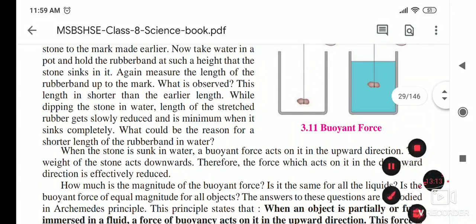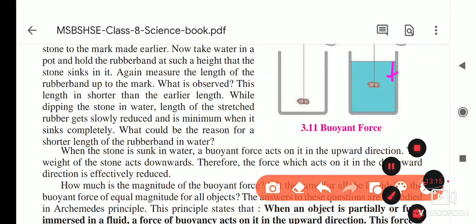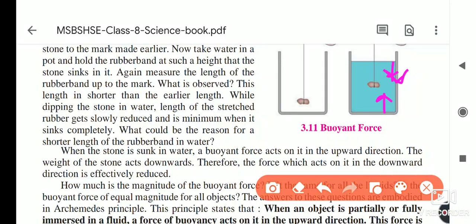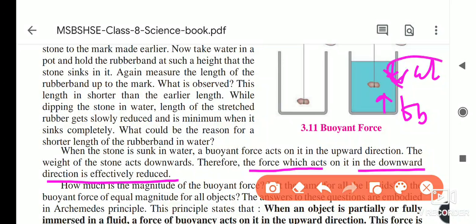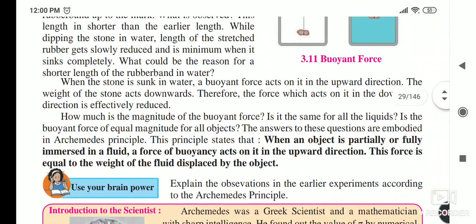Just now we saw the three conditions. Weight is pulling the stone downward, but the buoyant force, FB, is pushing it in the upward direction. Therefore the force acting on it downward is effectively reduced. In air it is more, and in water because of FB the force is less, and that's why the length of the rubber is shorter than that of the first condition.